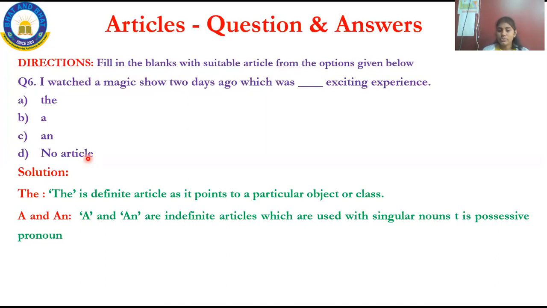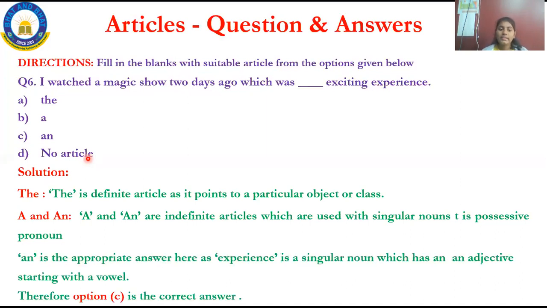"The" is a definite article, and "experience" is a noun. And see here, I watched a magic show 2 days ago, which was an exciting experience. "The" will not come, because you have learned the usage of "the". You have to apply here what you have learned. "The" will not fit. Next, "a" is used for singular nouns.